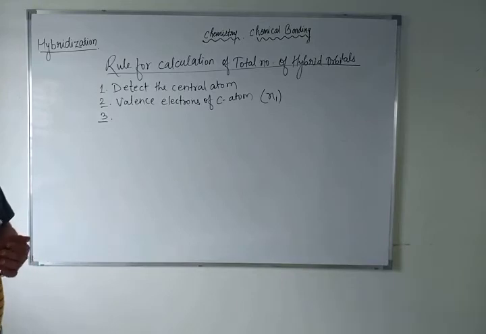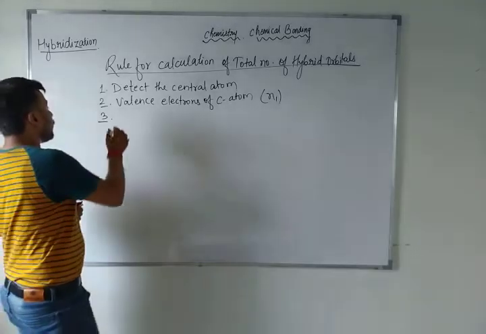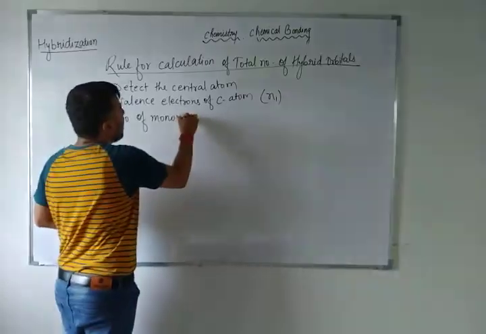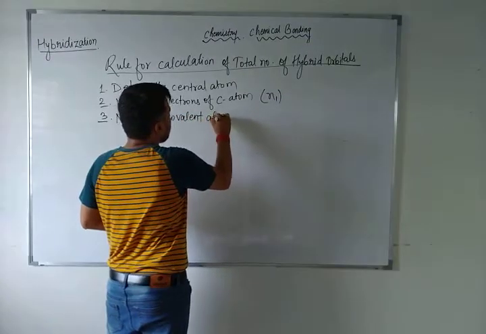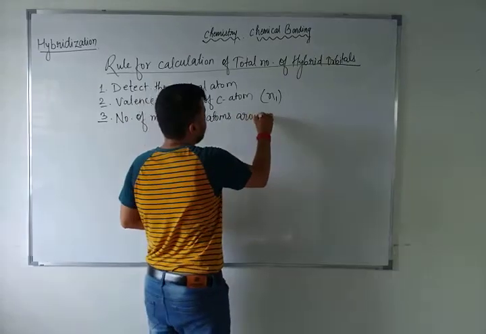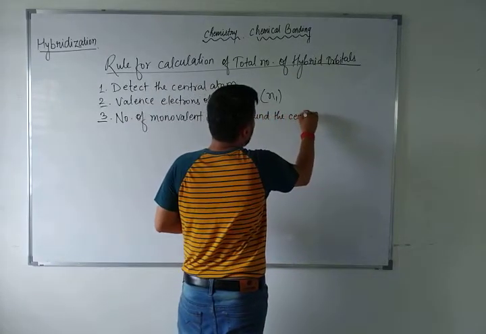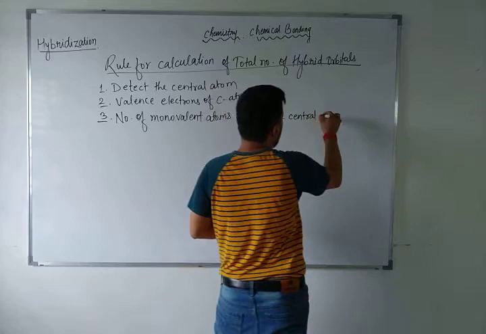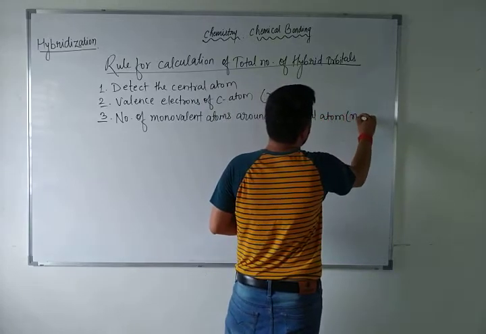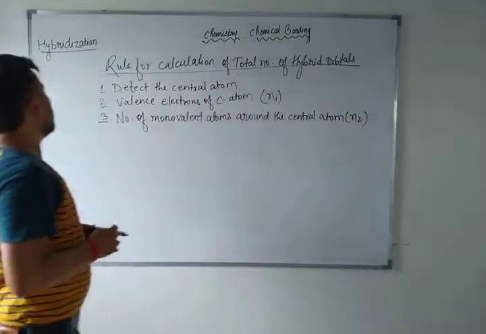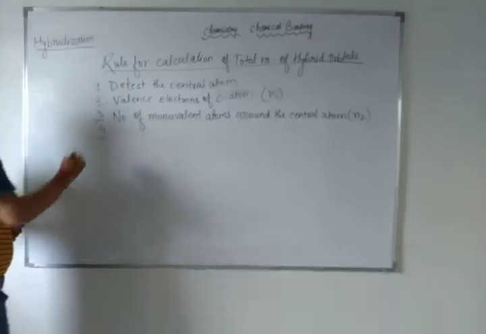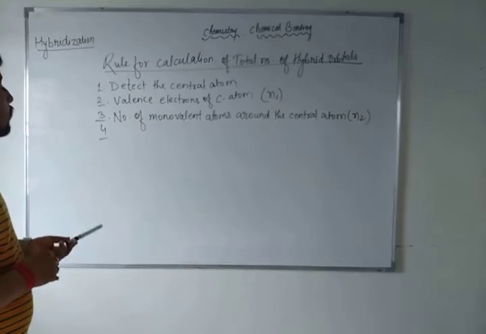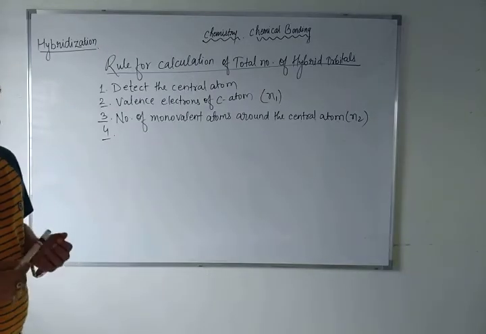Now, number of monovalent atoms around the central atom. This will be known as N2. Right? First of all, what you have to do? You have to detect the central atom. After that, calculate the valence electron of the central atom. Then detect the monovalent atoms around the central atom, and it will be known as N2.